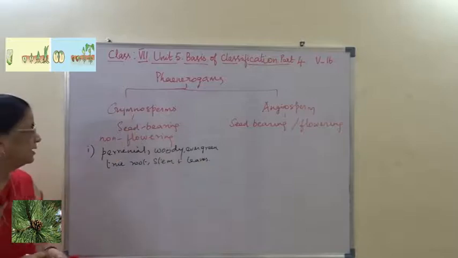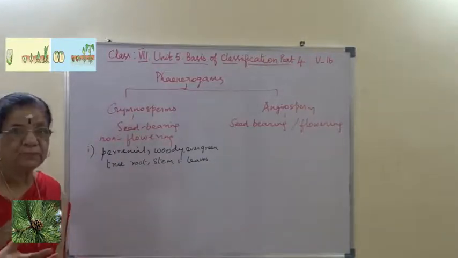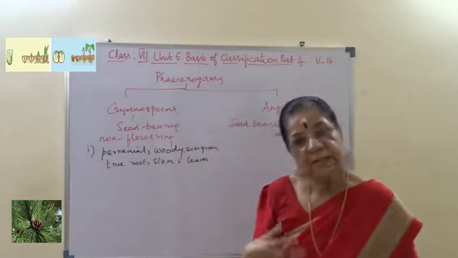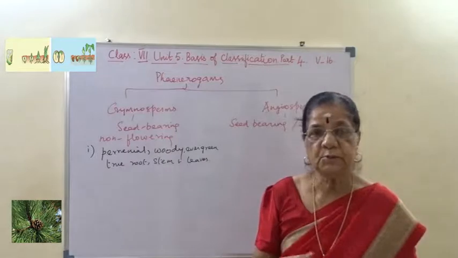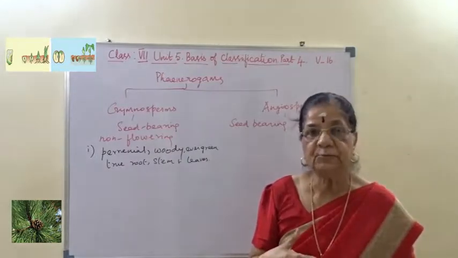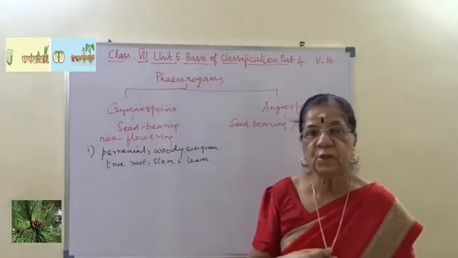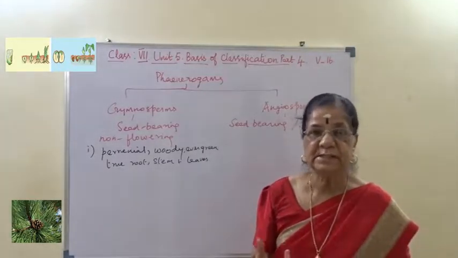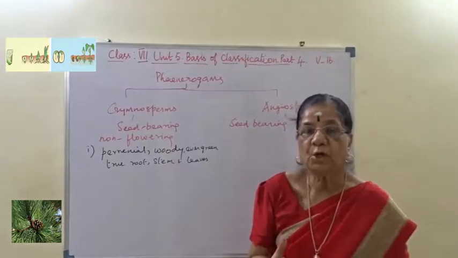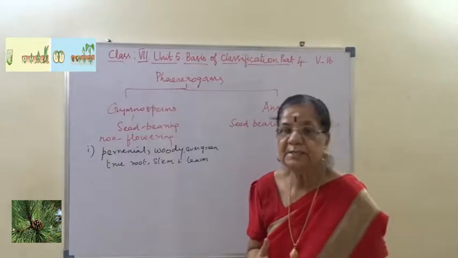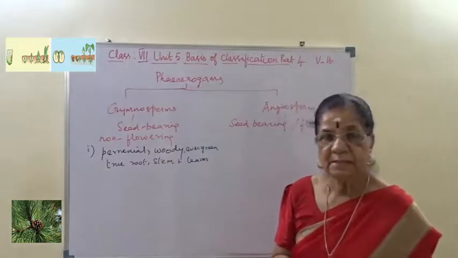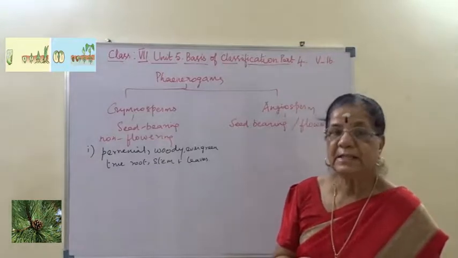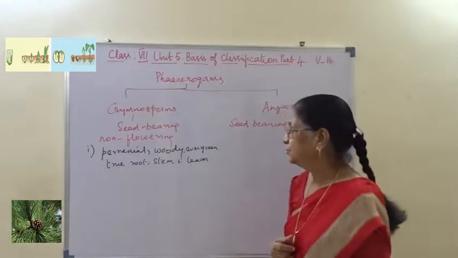I hope you are listening. Perennial means they live for many years. They grow, reproduce, and then keep on doing so. Those plants which live for many years are called perennials. And the tree is woody in nature. It is a very big ornamental plant. Examples are Pinus and Cycas, which are examples of gymnosperms.